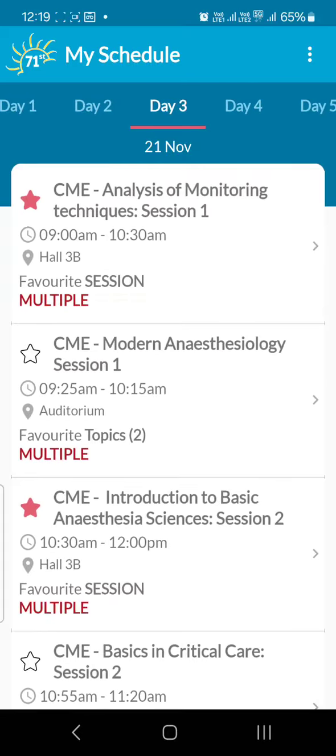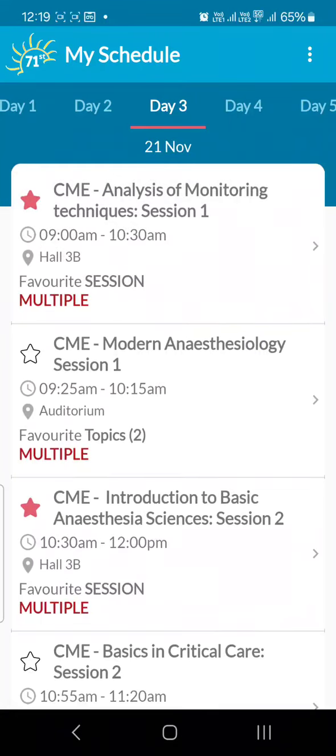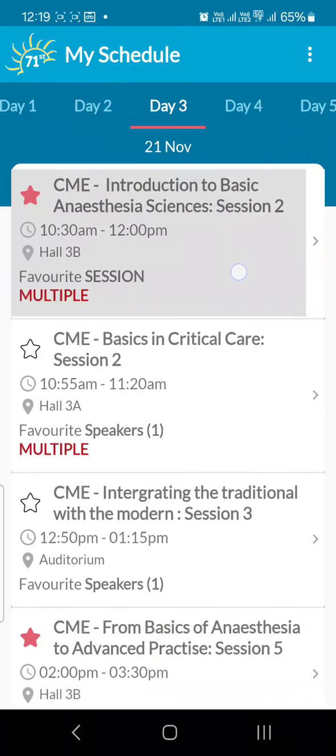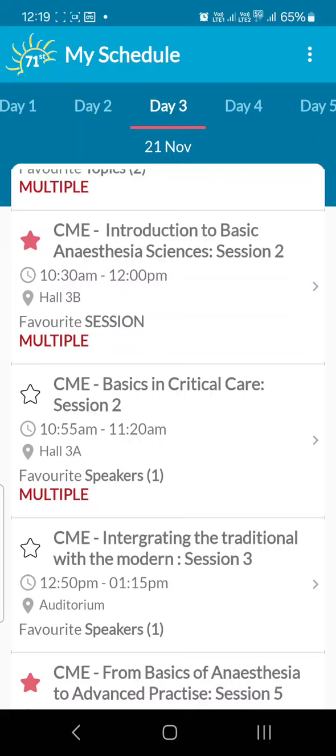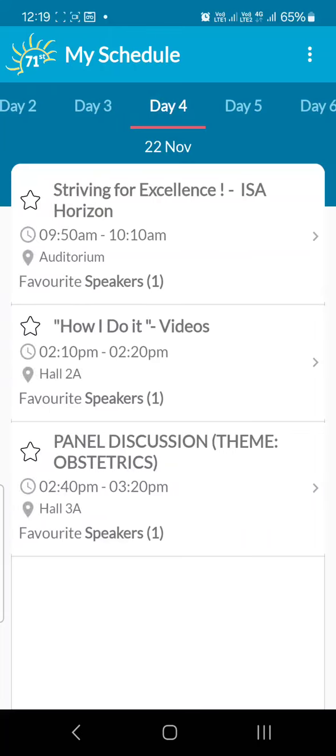So on day 3, where I bookmarked the CME, you can see that my specific bookmarked sessions and topics are over here. Wherever you see this red color multiple label, that means that in the same time slot, you have selected multiple sessions or multiple topics, and now you have to decide in which hall you want to go. So like this, you have your personalized schedule curated for all the days once you have marked your sessions and topics and faculty members.